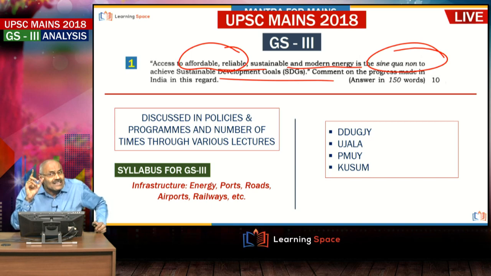The question looks difficult, but it is a very simple question. Every one of you knows about it, right? Access to affordable, reliable, sustainable and modern energy is essential to achieve SDGs. Absolutely correct. What are SDGs? All of you are familiar, eliminating hunger, then poverty, all those things are there. So for them what is required? Affordable energy access is required. And what are the government steps? Government is taking a number of steps in recent times. Deen Dayal Upadhyay Gram Jyoti Yojana, Ujala, Pradhan Mantri Ujjwala Yojana, Kusum, all these things you have to narrate.